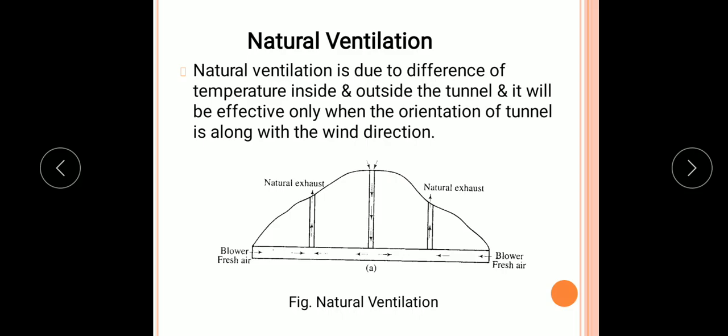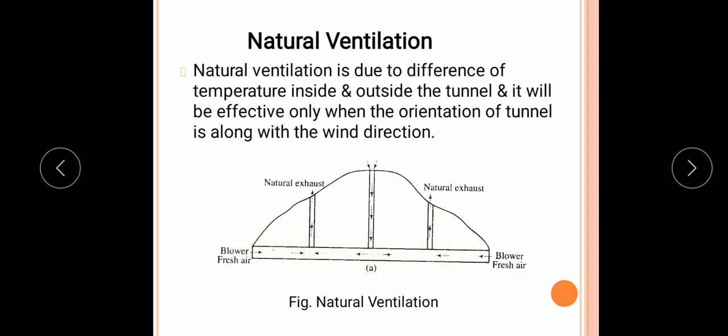So, here figure shows a natural ventilation in which we can see these are the shafts which are provided for the ventilation and which will act as an exhaust, and this is a tunnel which is constructed.